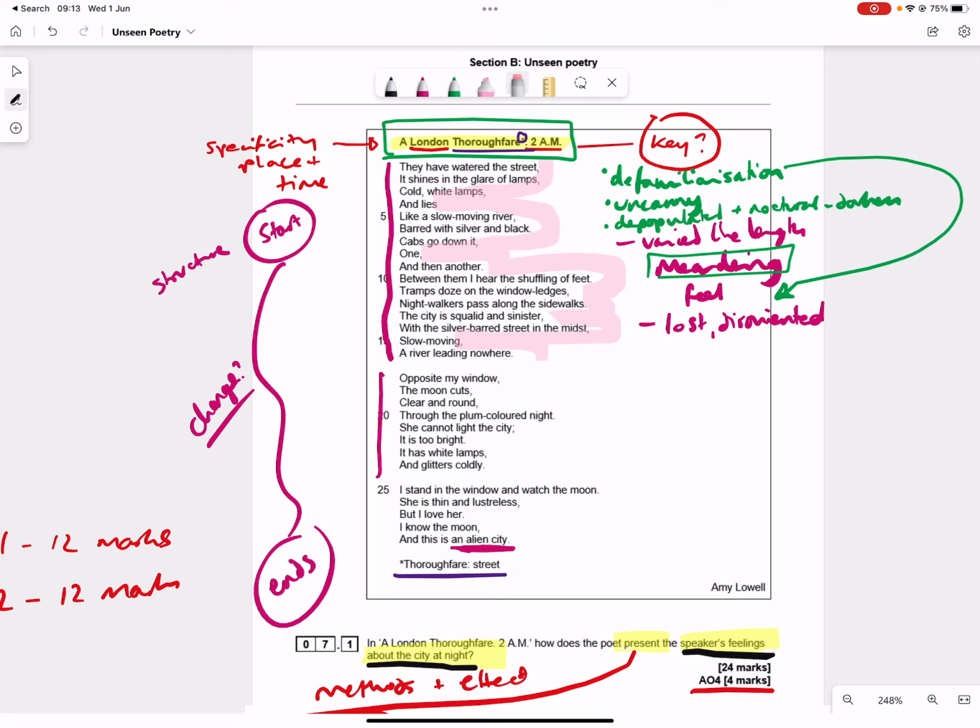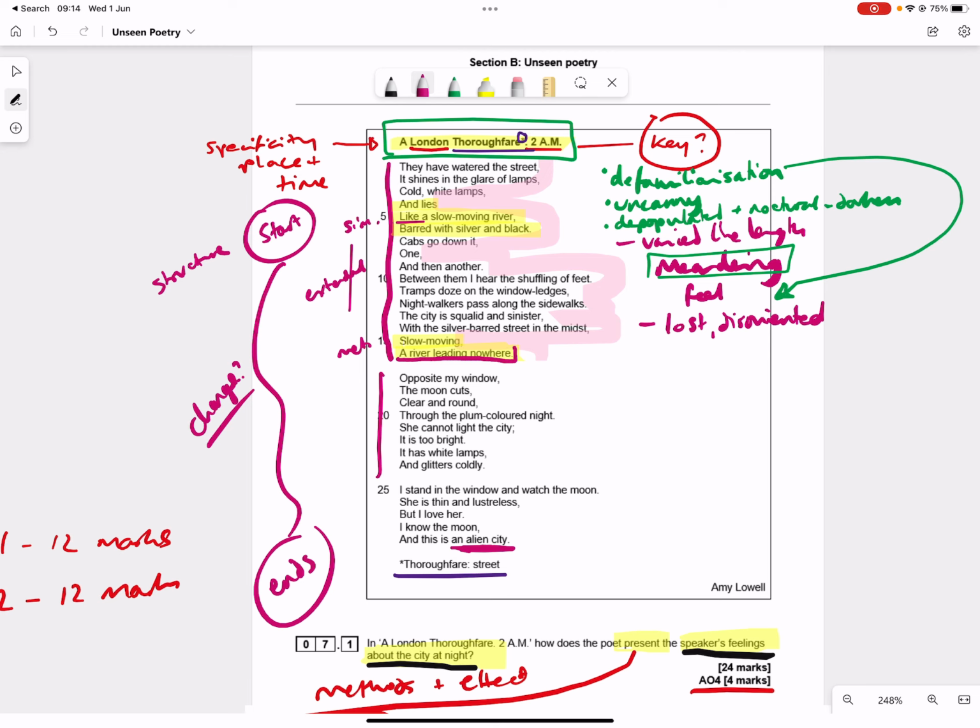Now, one nice thing about this is I can go from a structural point to a language point, which would be this metaphor and simile, "lies like a slow-moving river, barred with silver and black, with the silver-barred street in the midst, slow-moving, a river leading nowhere." So I can tie that feeling of being lost and disoriented and meandering to this simile here, which then becomes a metaphor. So you get this idea of development. It's kind of extended here.